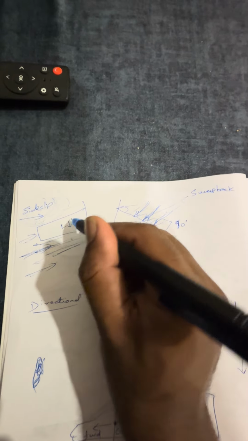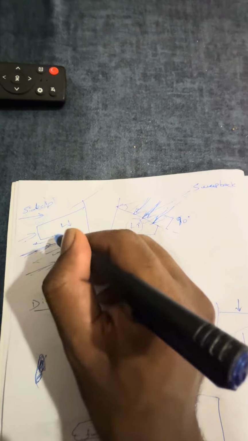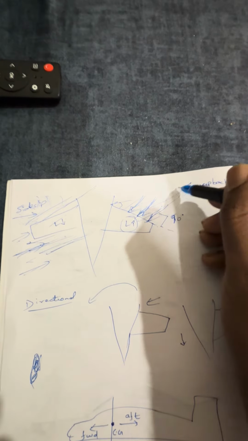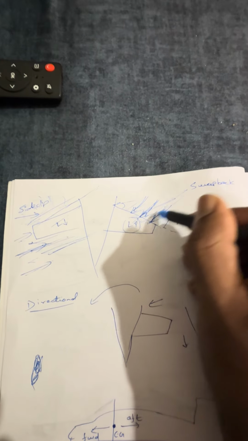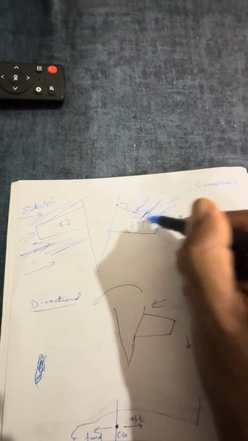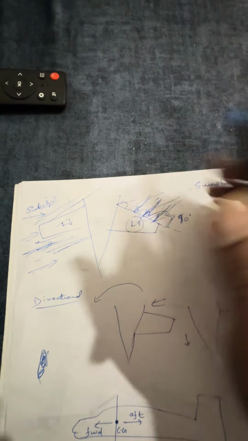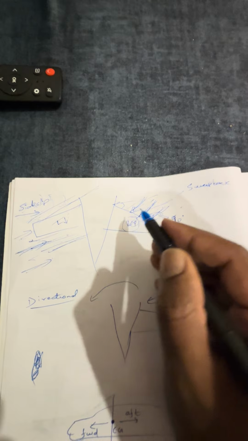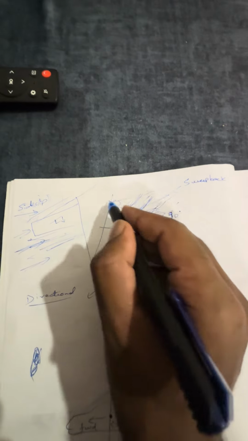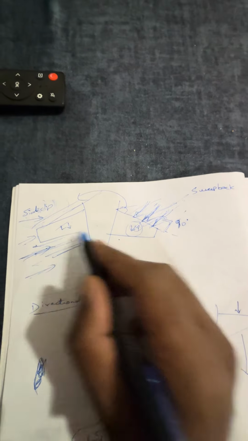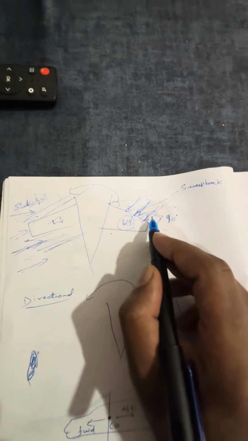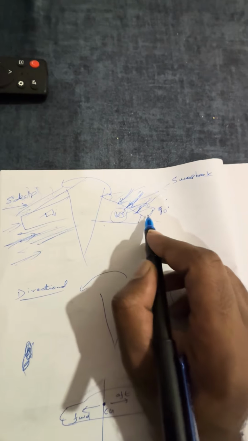Compared to this wing, the air will not mostly come this side, and even if it comes, it will have a parallel angle with the wing. But here the wind is attacking the wing with more angle, almost 90 degrees. So this wing will create more lift. If any disturbance pushes the aircraft to this side, this wing will create more lift and pull it back. So this is how we get lateral stability with side slip in a sweep back wing. This is how sweep back gives you lateral stability.